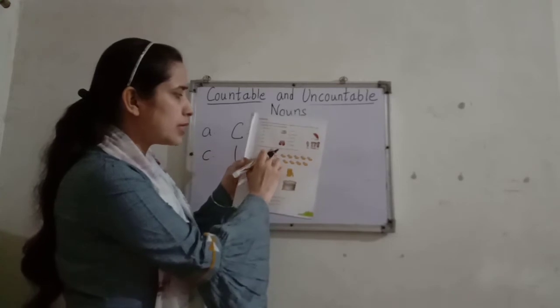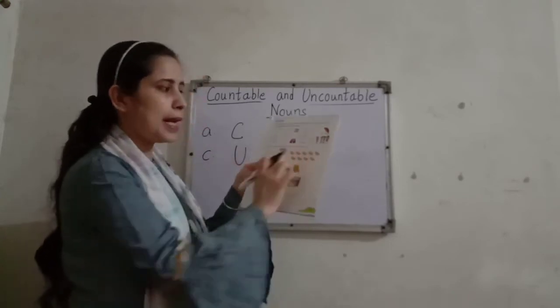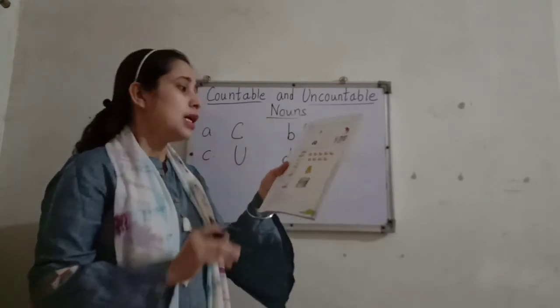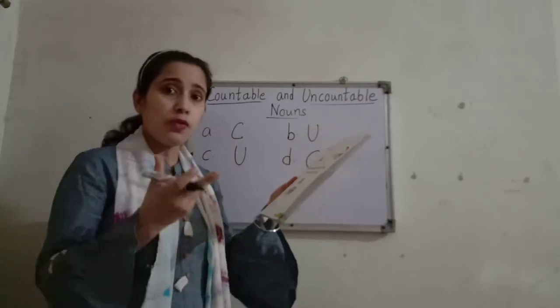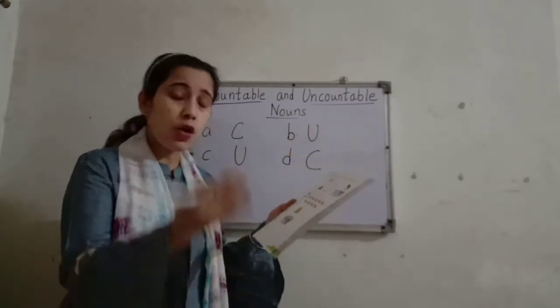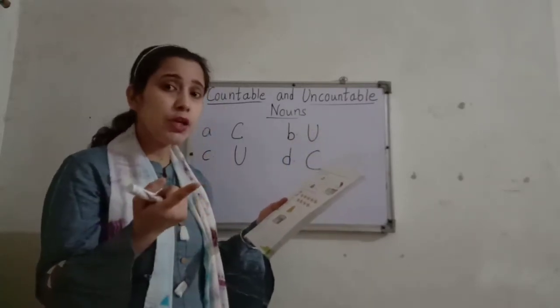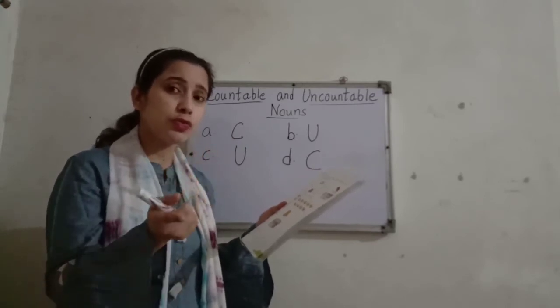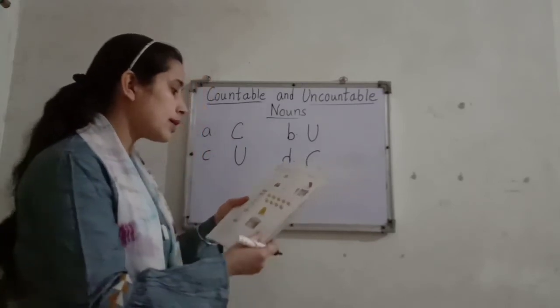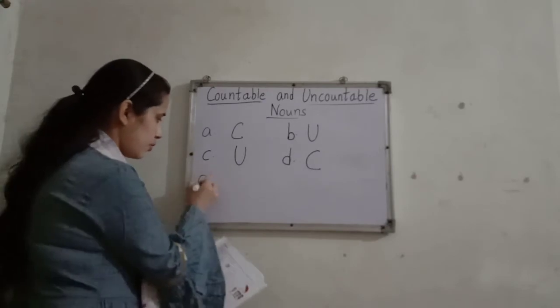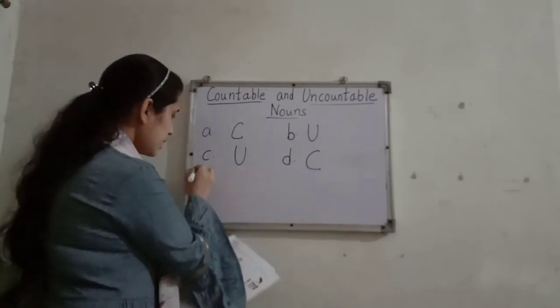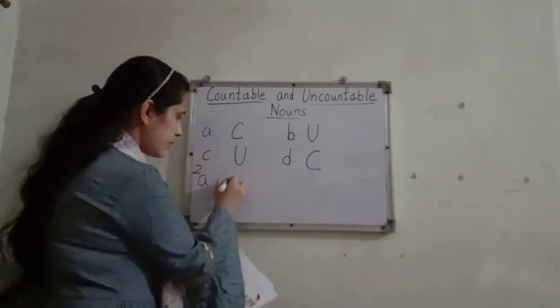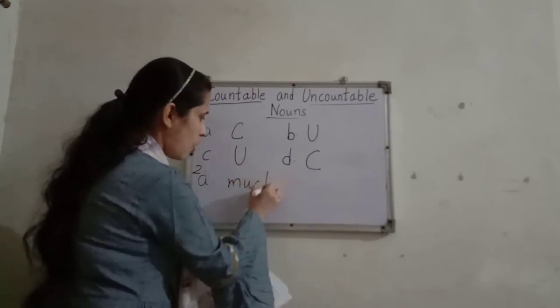Read the words and write much or many in the boxes. Water. For water, what? Much water or many water? Many we use for countable and much we use for uncountable. So water. Water is what we will write. This is exercise number 2. We will write much for water.